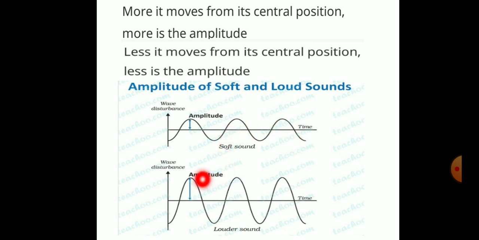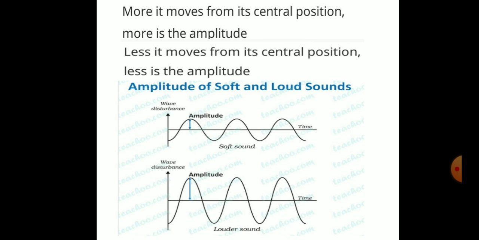In the second diagram you can see it has maximum displacement on either side of its mean position, the central position. So here the amplitude is less, so the sound produced is less. Here the amplitude is more, so the sound produced is more.